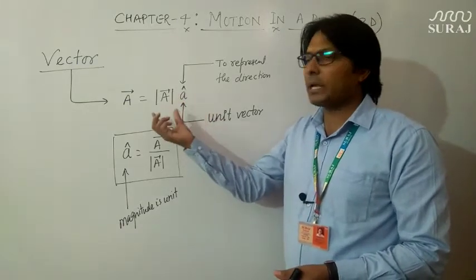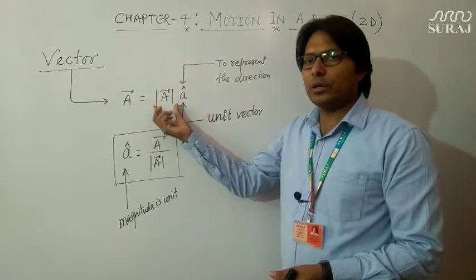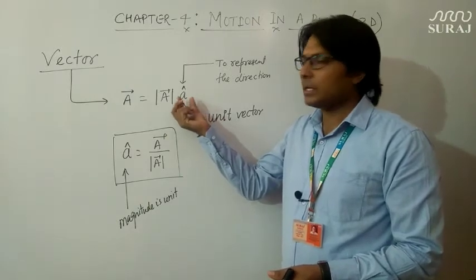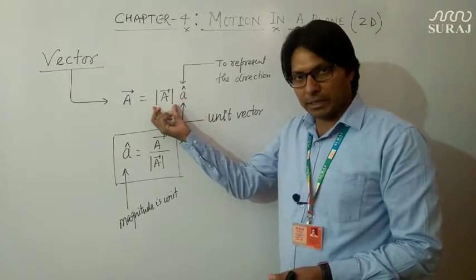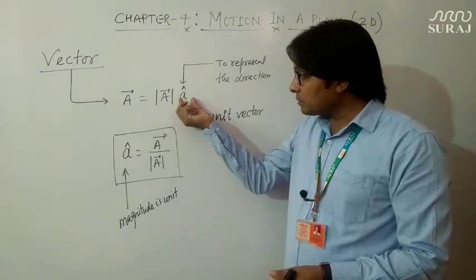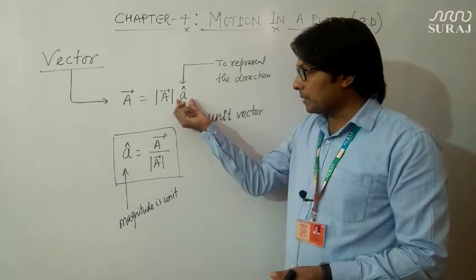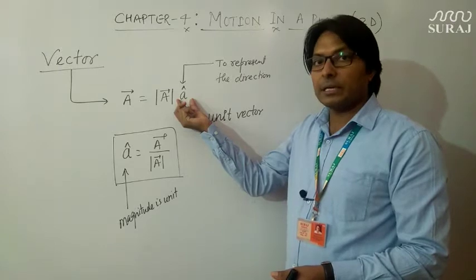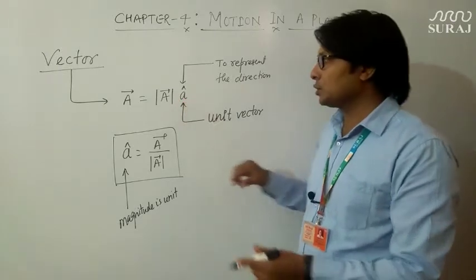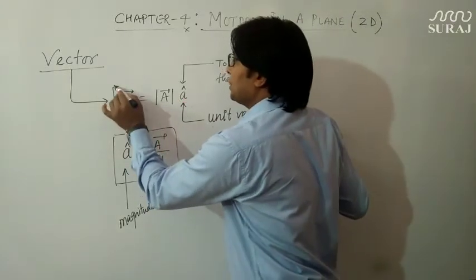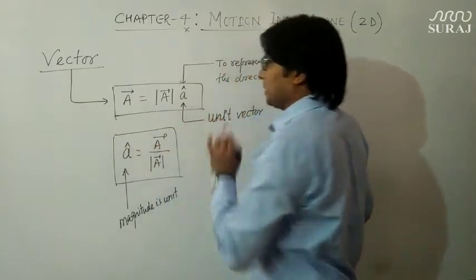If we multiply any magnitude with unit magnitude, there will be no effect on the magnitude, but it gives the direction. Therefore the importance of this unit vector is in showing the direction. So this is the complete representation of a vector quantity.